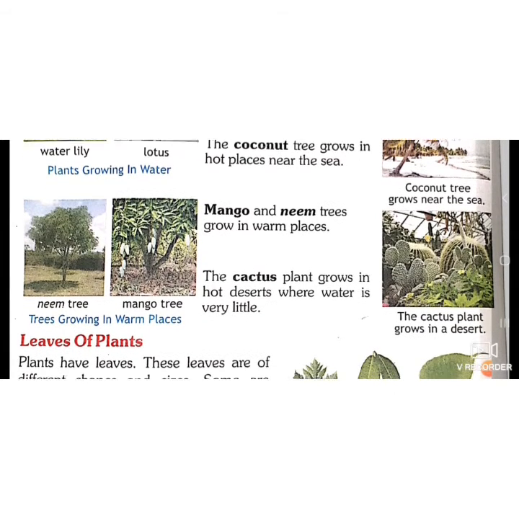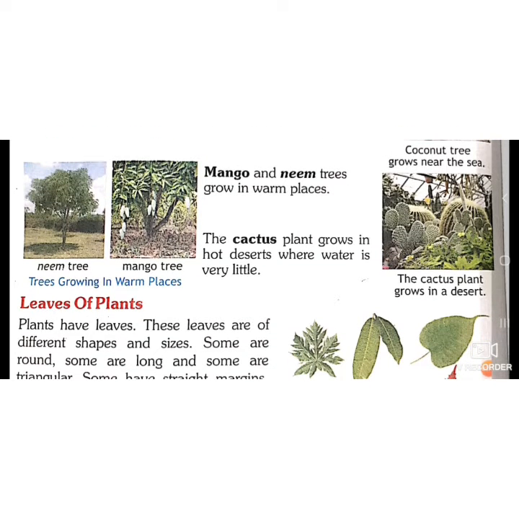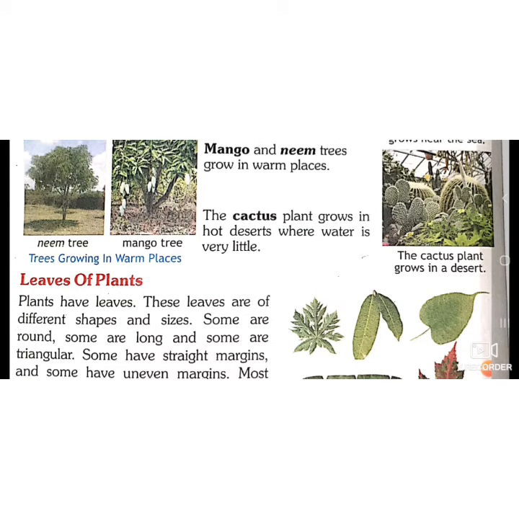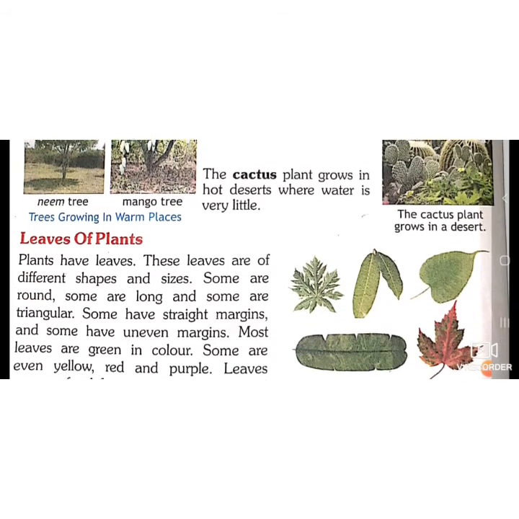Mango and neem trees grow in warm places. So we can see mango or neem trees around our surroundings also. Cactus is a plant which grows in areas where water is very less. So it grows in Rajasthan, desert areas. So the cactus plant grows in a desert.